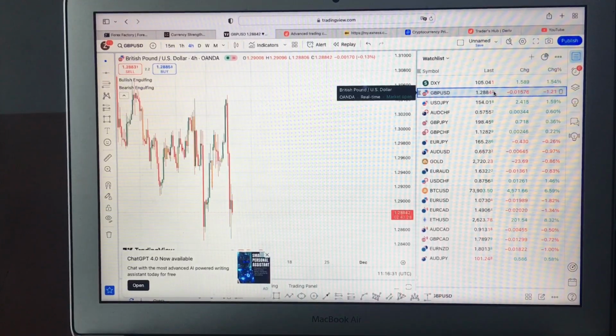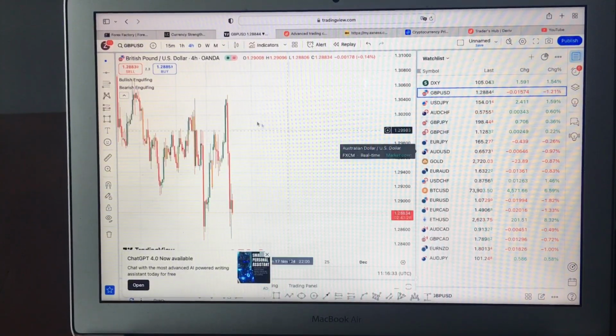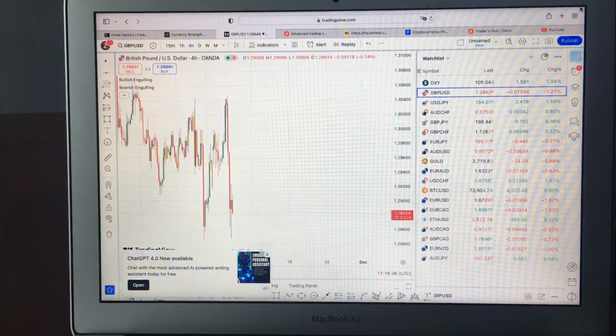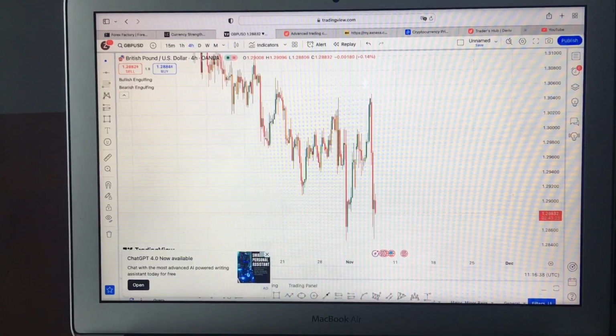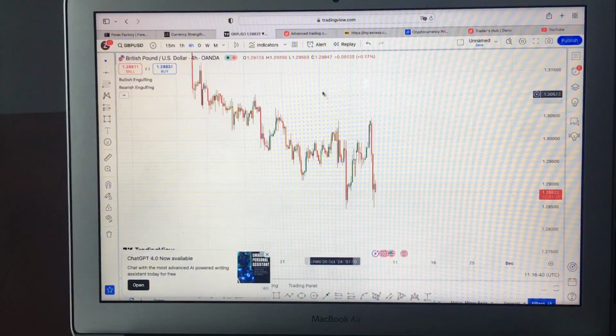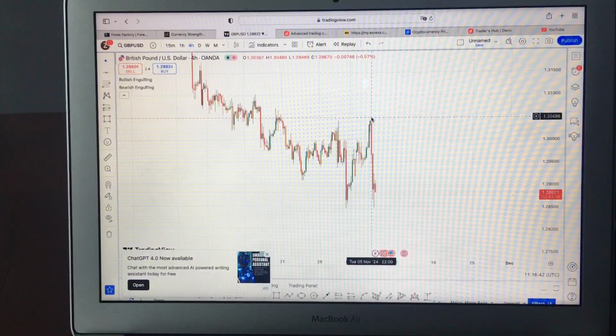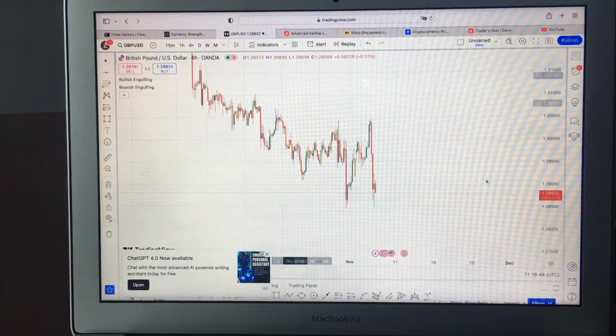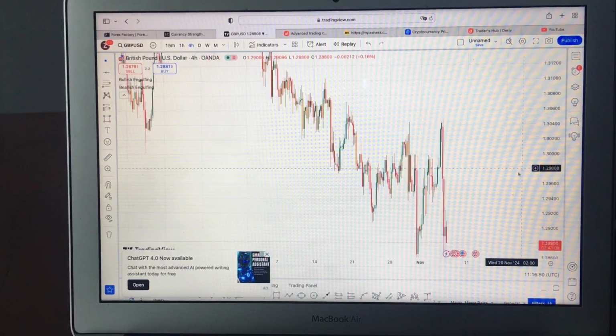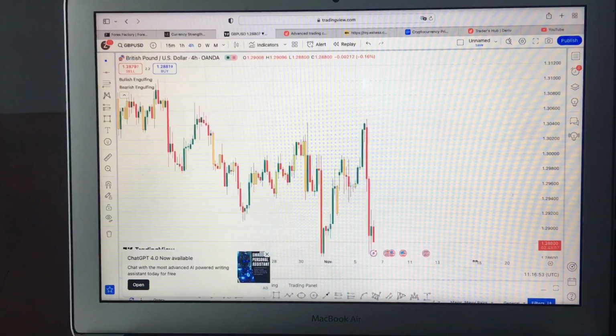So I want to show you guys exactly how it looks right now on GBP USD. This is what we are having, guys. Like seriously, is the market really doing this? The market was up here, that was early this morning, and the moment the results of the election came out, the market just literally started selling off. That's on the 4-hour time frame.